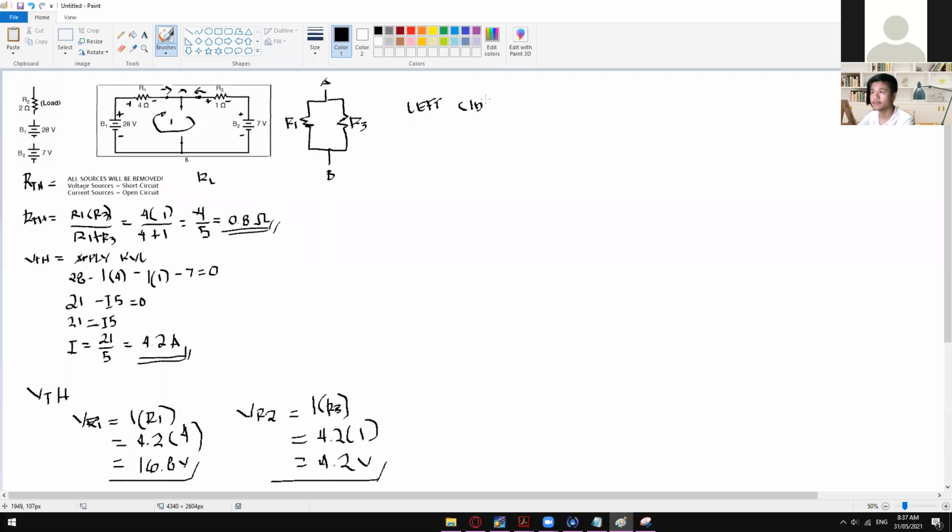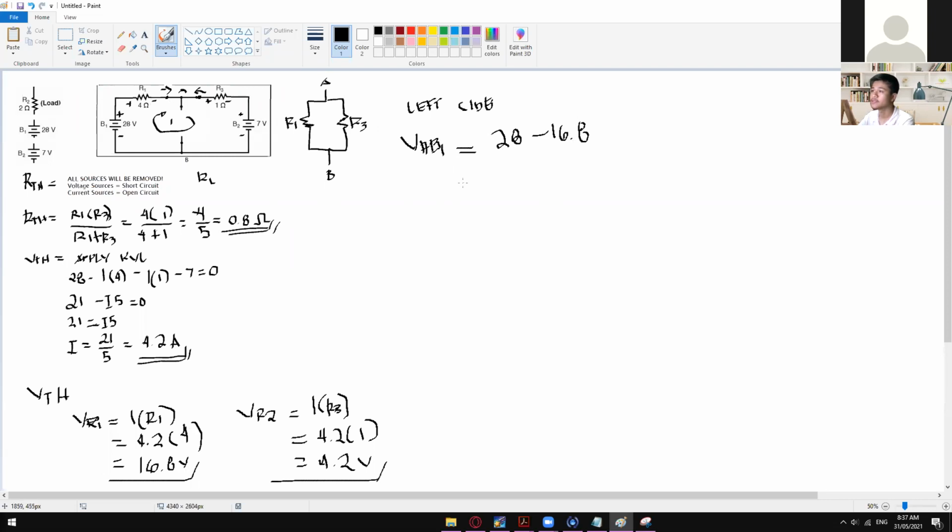Left side. Okay. So in order for us to get the VAB, let's say VAB1, which is on the left side, we need to get the total voltage on the left side, which is 28, minus the voltage drop across R1, which is 16.8.